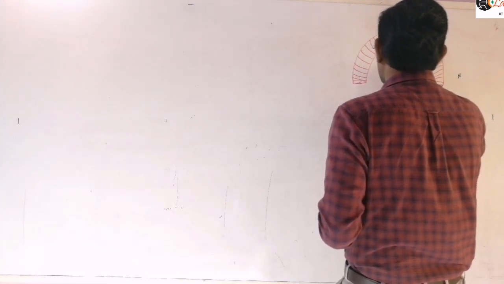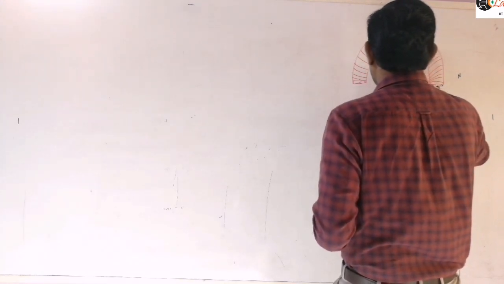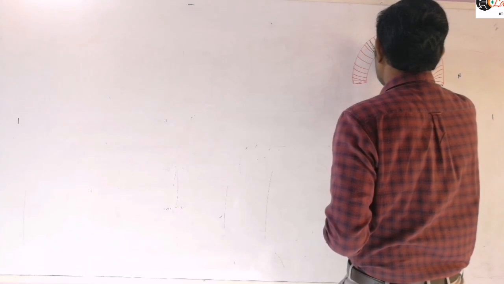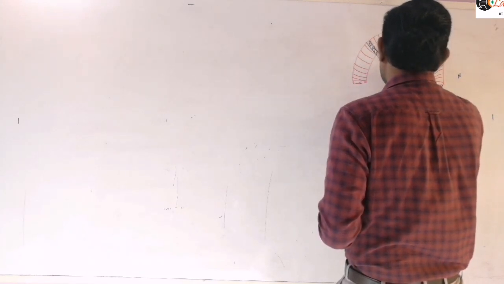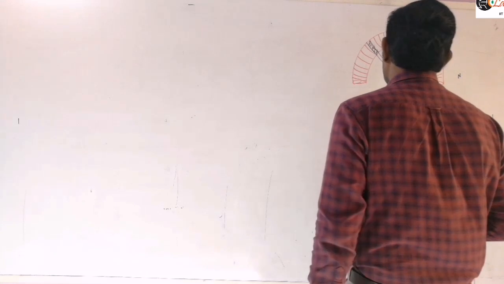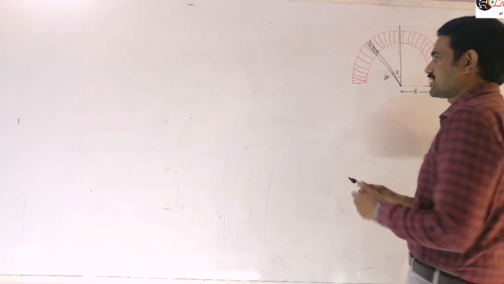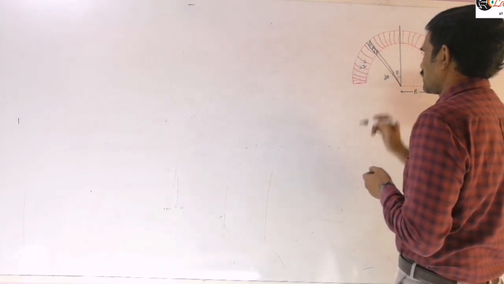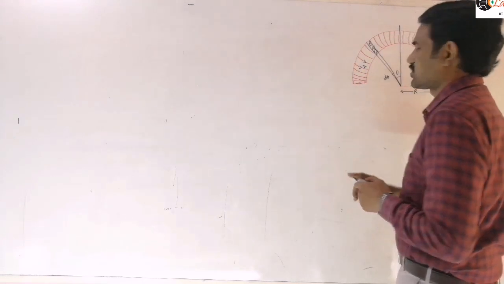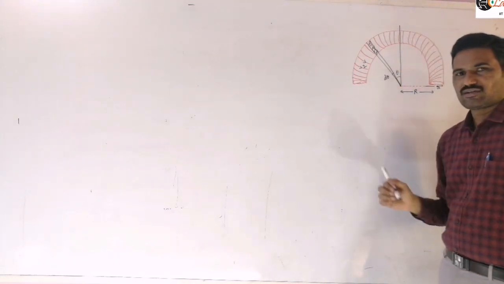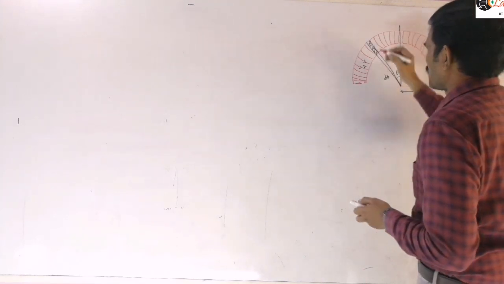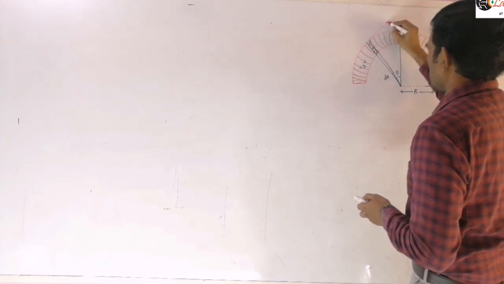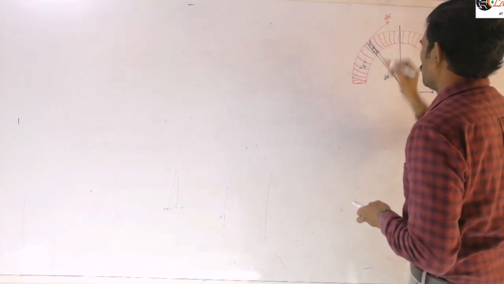Suppose I am taking a small element here, at an angle theta, and this angle is d theta. The magnetic moment due to that element, as we are assuming current is flowing along this direction in each loop, will be tangentially upward at that element. I am representing this magnetic moment direction like this. So the magnetic moment dm bar will be along that direction.